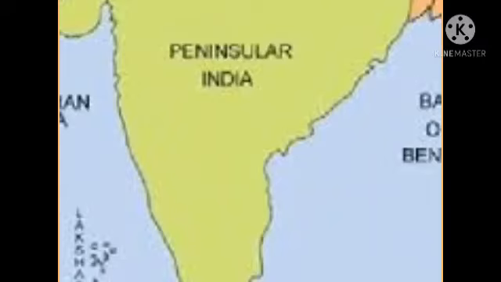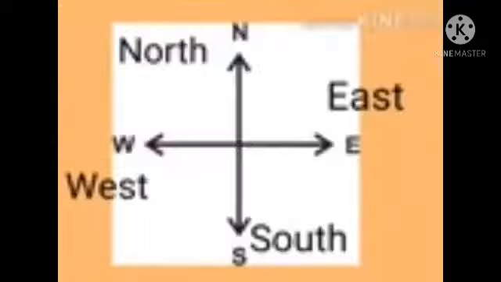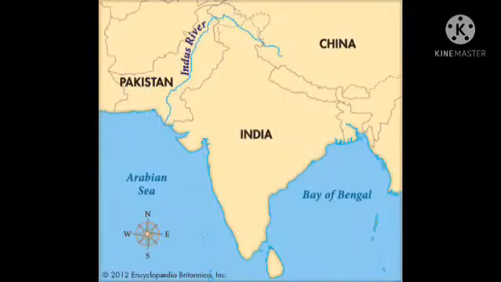Look at a map. What is your east? India's east is the Bay of Bengal. The west is the Arabian Sea. And south is the Indian Ocean.